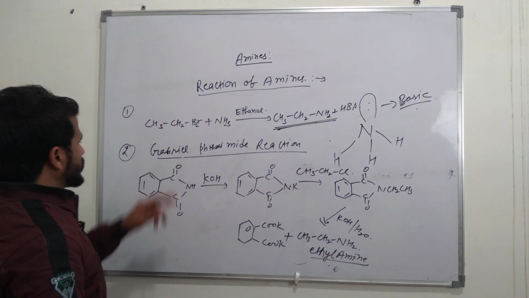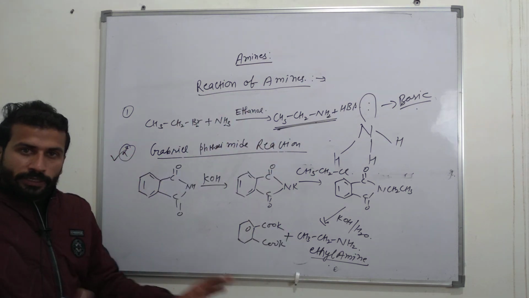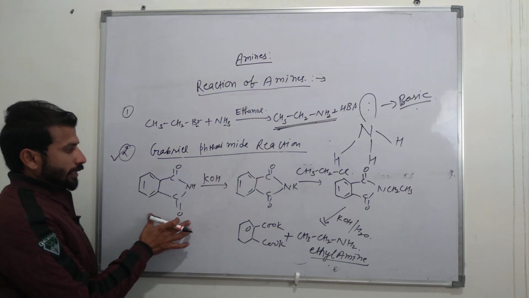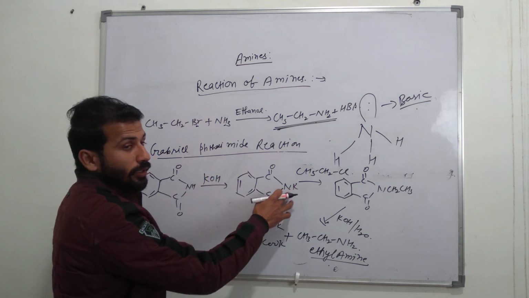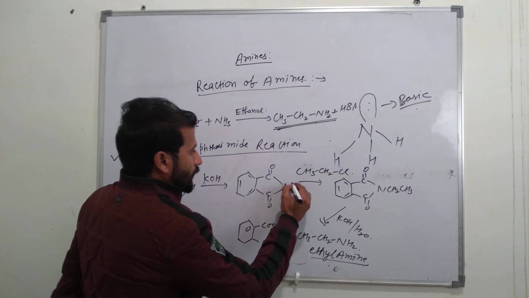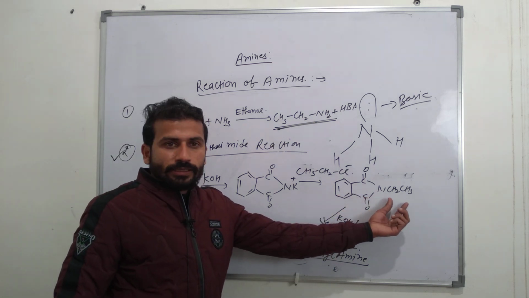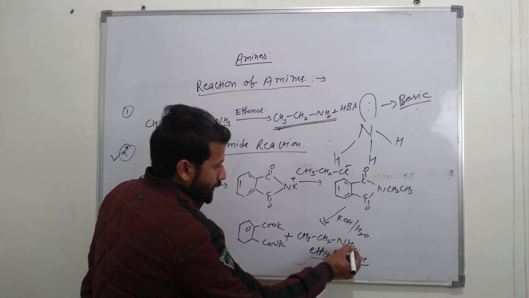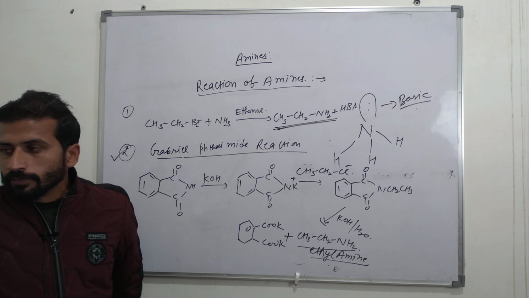And this is the best method to prepare amines, that is the Gabriel phthalimide reaction. Now let's repeat it. What is the Gabriel phthalimide method? First of all, phthalimide reacts with potassium hydroxide. The product is its potassium salt, and then reaction with ethyl chloride, CH3CH2Cl. Here KCl is removed, and the product is this. Again reaction with potassium hydroxide and water. The last and final product is ethylamine plus potassium phthalate.